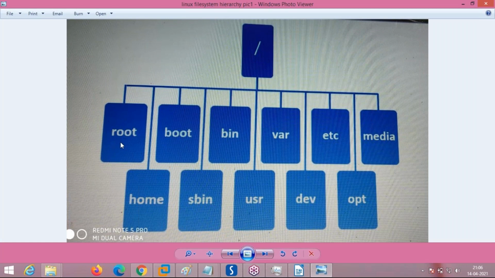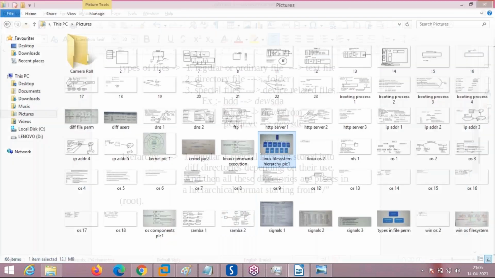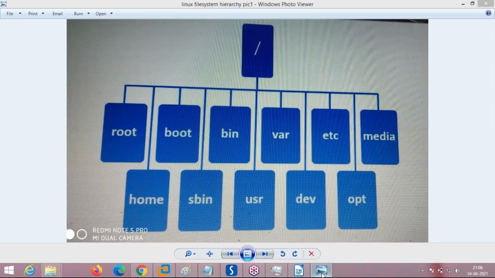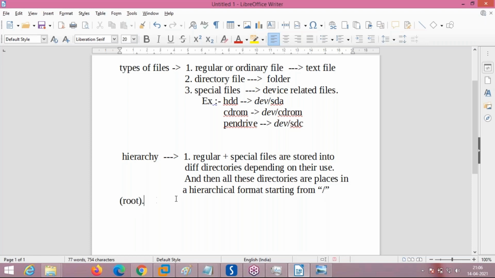Each of the directories has some specific reason, as everything has a specific reason. That we are going to see now. We have known what the types of files are.